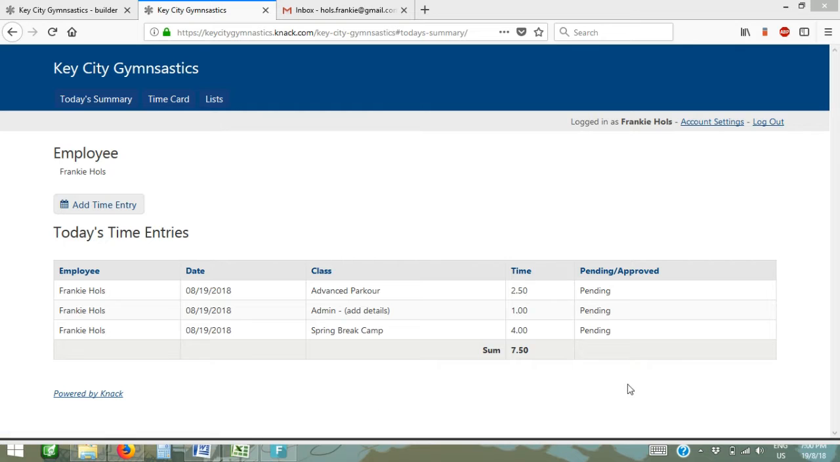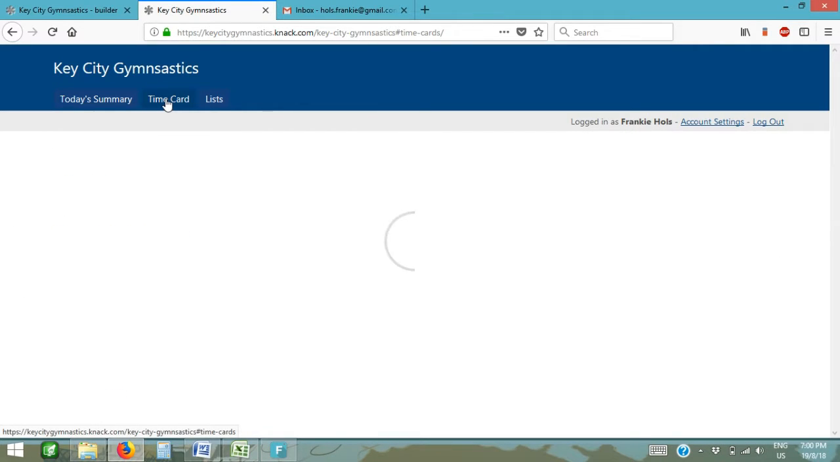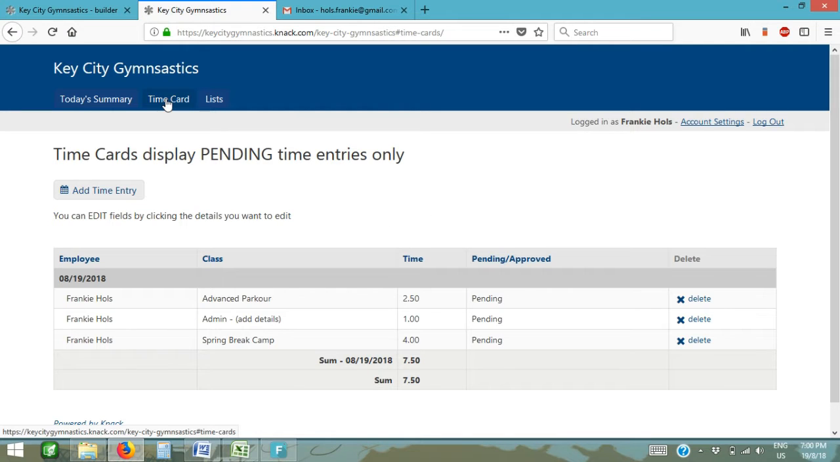So today's summary is this one that we were just reviewing right here, but you also have the option of clicking on time card. This is going to show you all your time card entries that still have a pending status, so that are still open and haven't been approved for payroll yet. So here again we can see everything that I have right here.